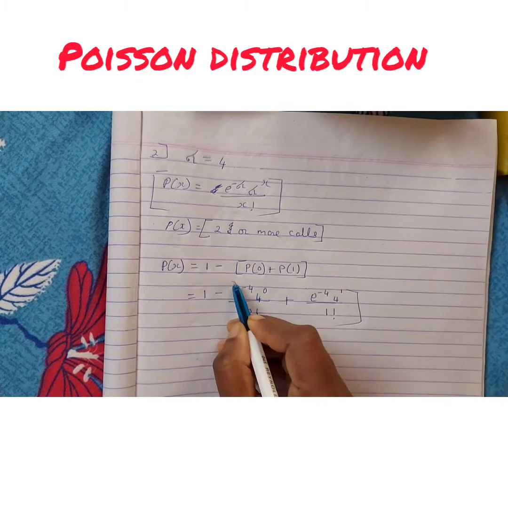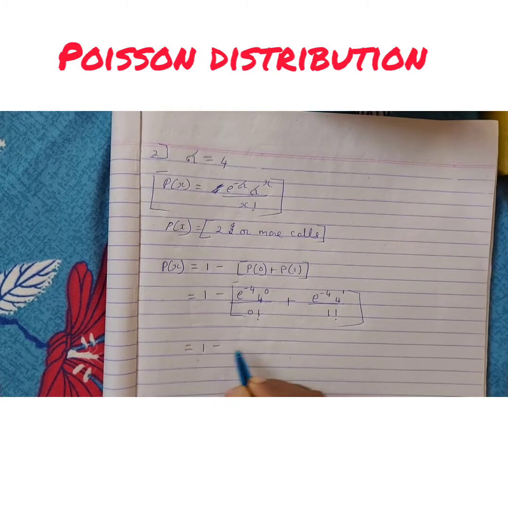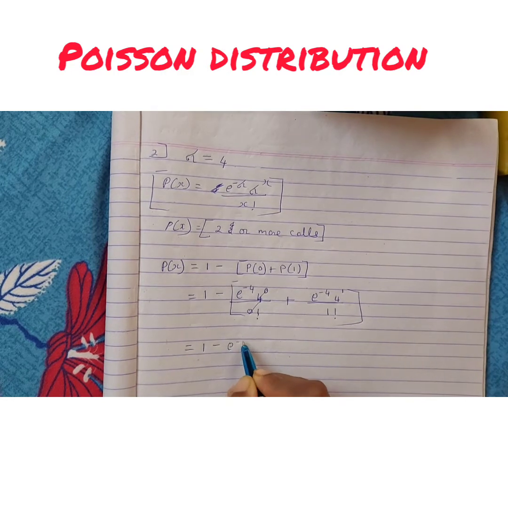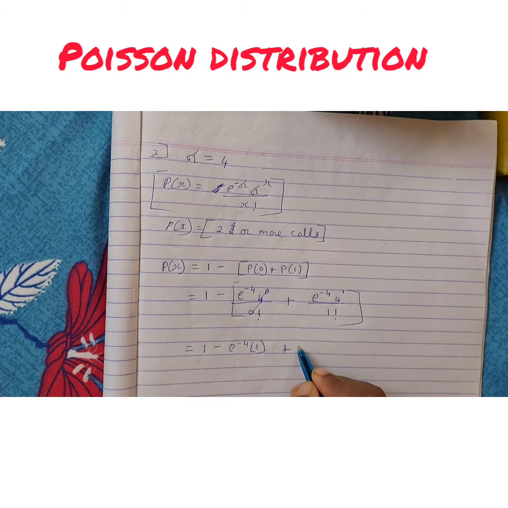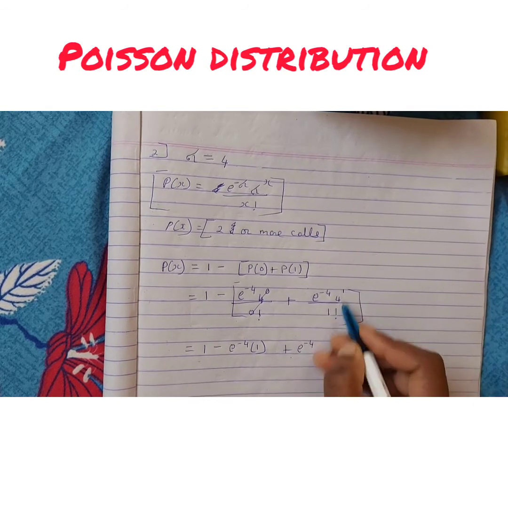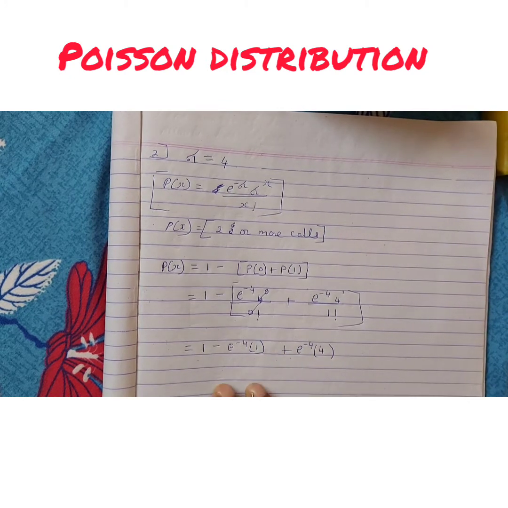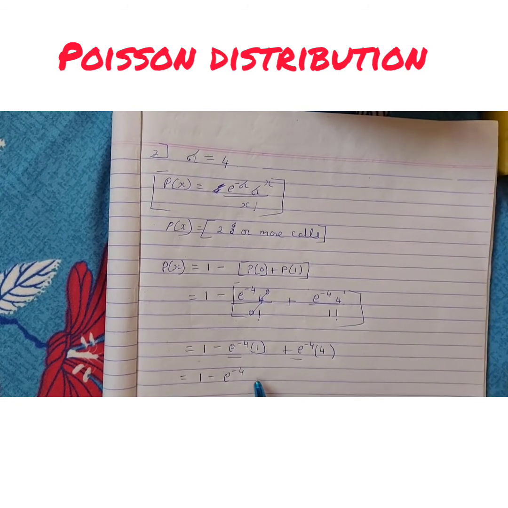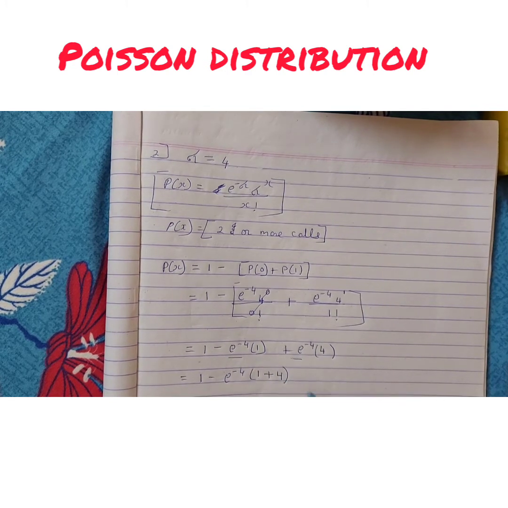This is the solution which I have to do. So 1 minus, this 0 factorial and this 1 factorial are 1. So e^-4 times 1 is remaining here, plus e^-4 times 4 is remaining here. Okay, so let us remove the common factor now. e^-4 will be removed outside, so in the bracket 1 plus 4 is remaining now.